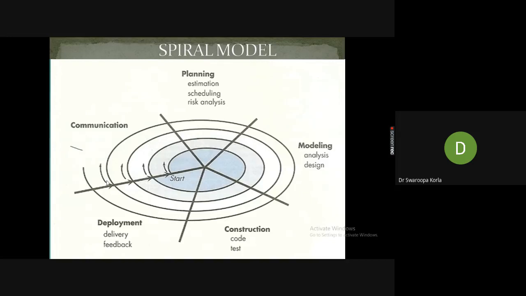Depending on the results, the outputs, the verification of the code developed by the developers at the end of the construction phase, later they want to produce the design. They want to model the product. It is possible in case of software implementations like this. We can even go with a bottom up approach, nothing but the bottom phases I want to develop first, later I want to go to the topmost phases.